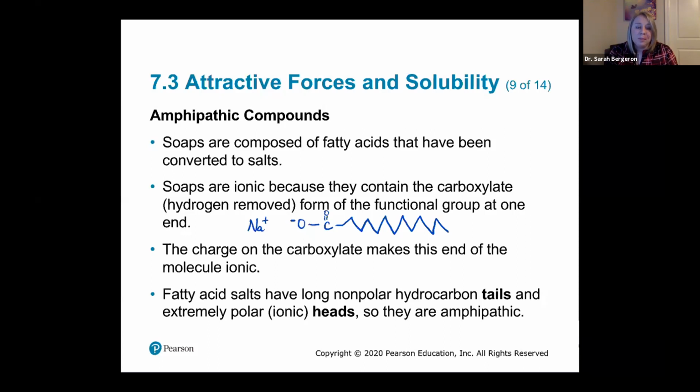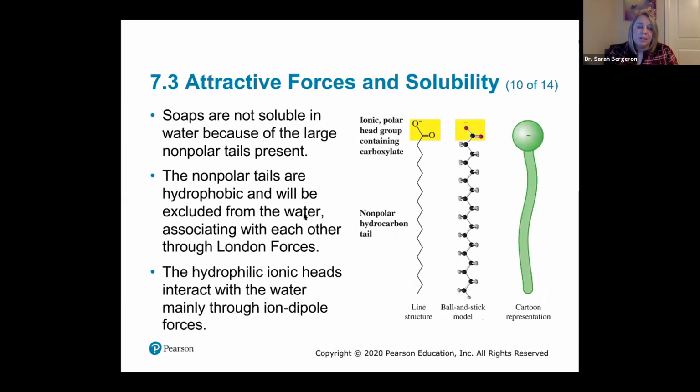And so fatty acid salts have really long non-polar hydrocarbon tails, that's true, but they have extremely polar ionic heads. And so these are another example of amphipathic molecules, and it gives them some unique characteristics, right? Soap's not soluble in water because look at this chain, look at this insanely long chain. That's lots of non-polar hydrocarbons, right? And so these hydrocarbons are going to not want to be by the water, right? They're water fearing. So they're going to associate with one another through London dispersion forces.